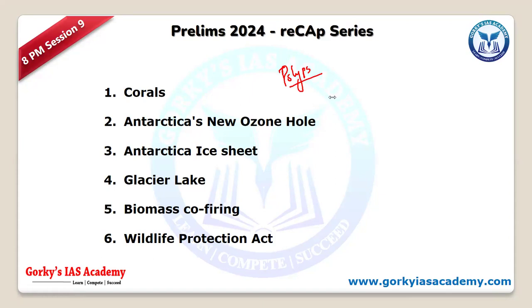Hard corals are the ones which form reefs, while the soft ones... Atolls. Atolls are formations, right? But I'm asking about coral types. Hard, soft. Yes, sir. We also have zooxanthellate and azooxanthellate. Azooxanthellate are the ones which do not have the symbiotic relationship.